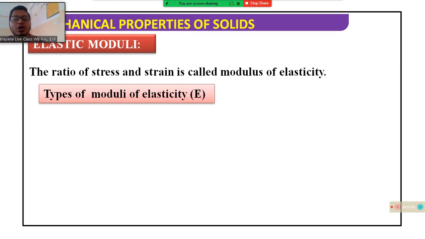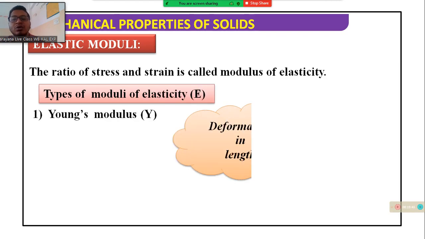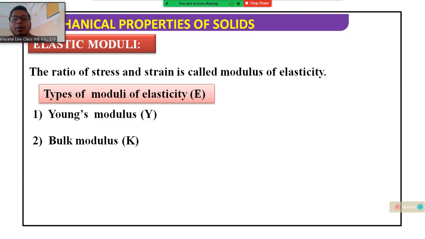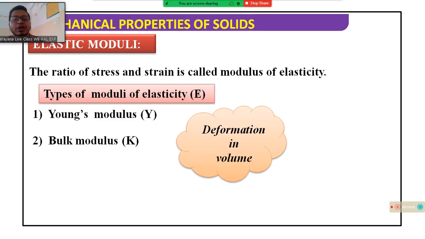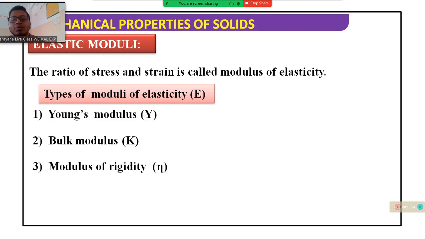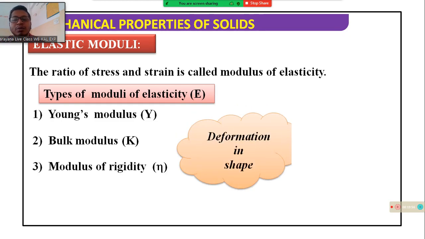Types of modulus of elasticity: first, Young modulus, which is deformation in length. Second, bulk modulus, which is deformation in volume. And third, modulus of rigidity, which is deformation of its shape.